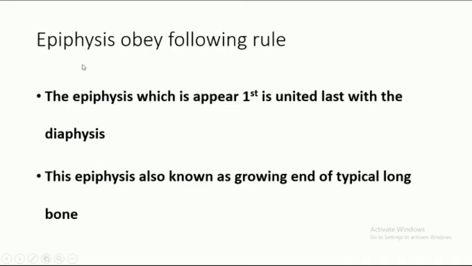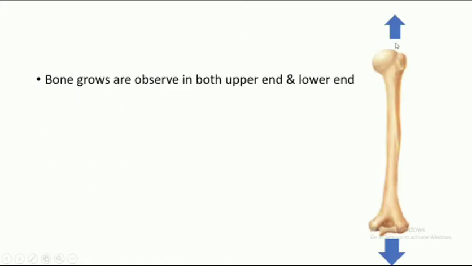Following rules are obeyed by epiphysis: the epiphysis which first appears unites last with the diaphysis. This epiphysis is also known as the growing end of the typical bone. Bone grows in both directions. Upper end and lower end both grow, but the epiphysis which appears first grows for a longer period of time, and it unites last with the epiphyseal cartilage. So this is known as the growing end. So in case of humerus, the upper end is the growing end.